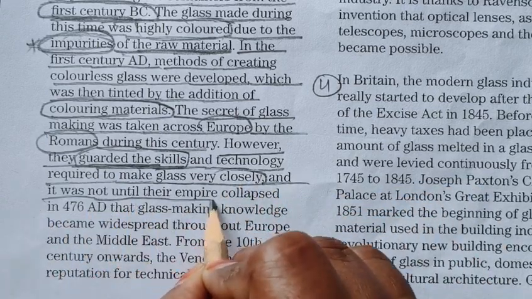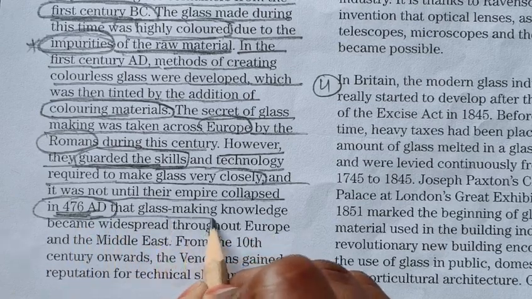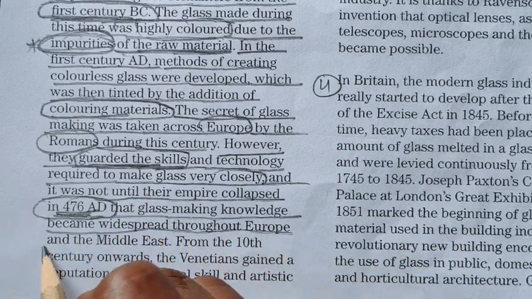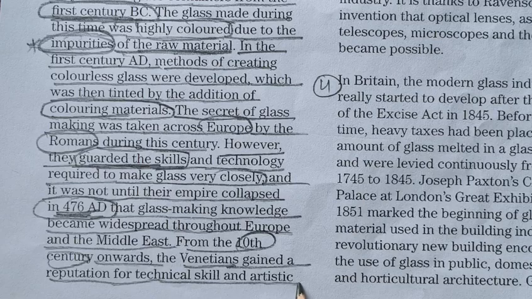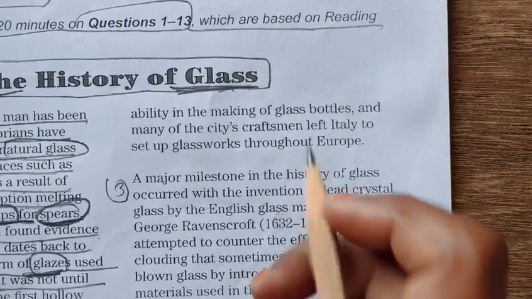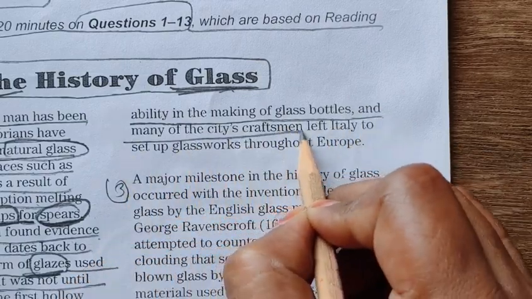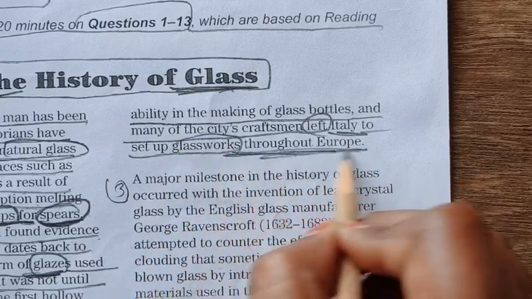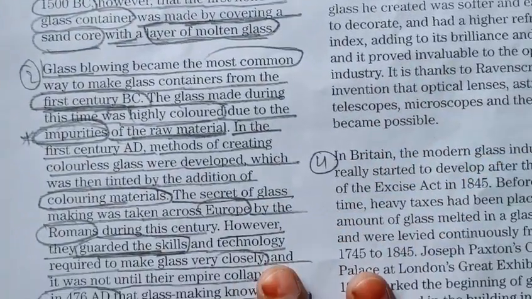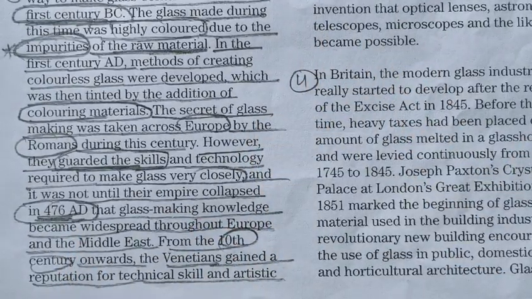And it was not until their empire collapsed in 476 AD, this is our keyword 476 AD, that glass making knowledge became widespread throughout Europe and the Middle East. From the 10th century onwards, the Venetians gained a reputation for technical skill and an artistic ability in the making of glass bottles, and many of the city's craftsmen left Italy to set up glass works throughout Europe. Okay, and we have found our keyword here, 476 AD. Okay, so let's see whether we are getting our answer or not.